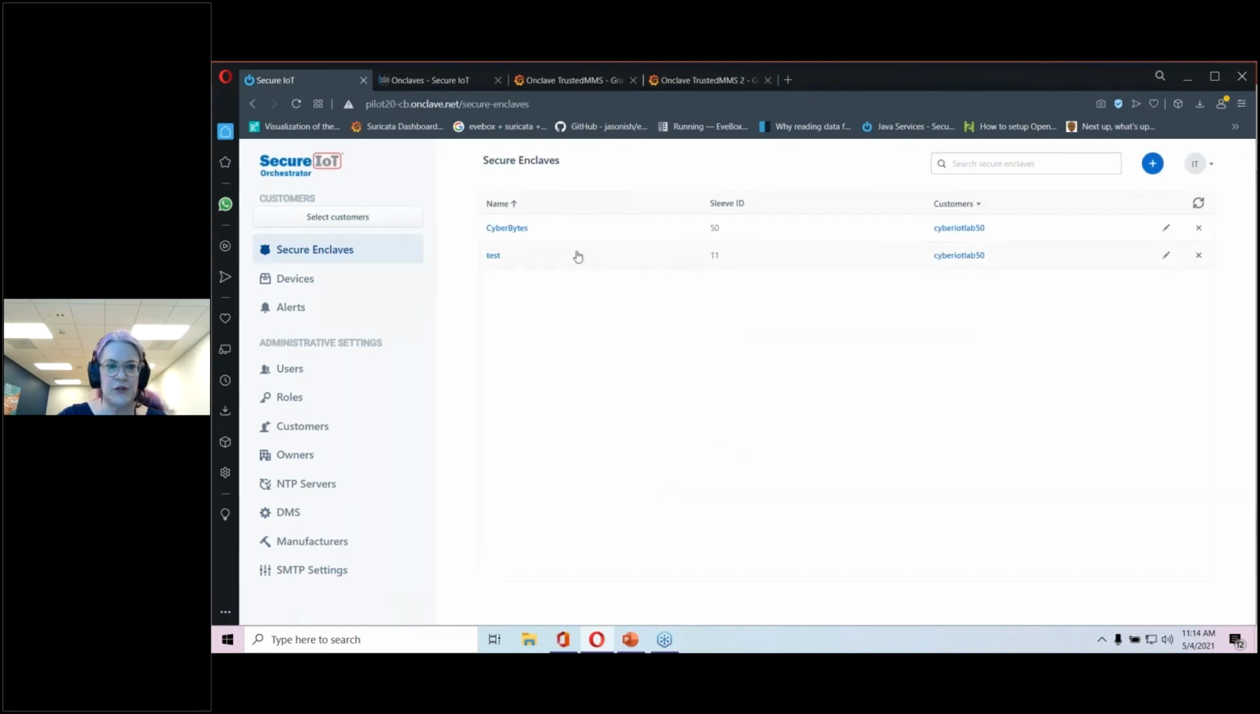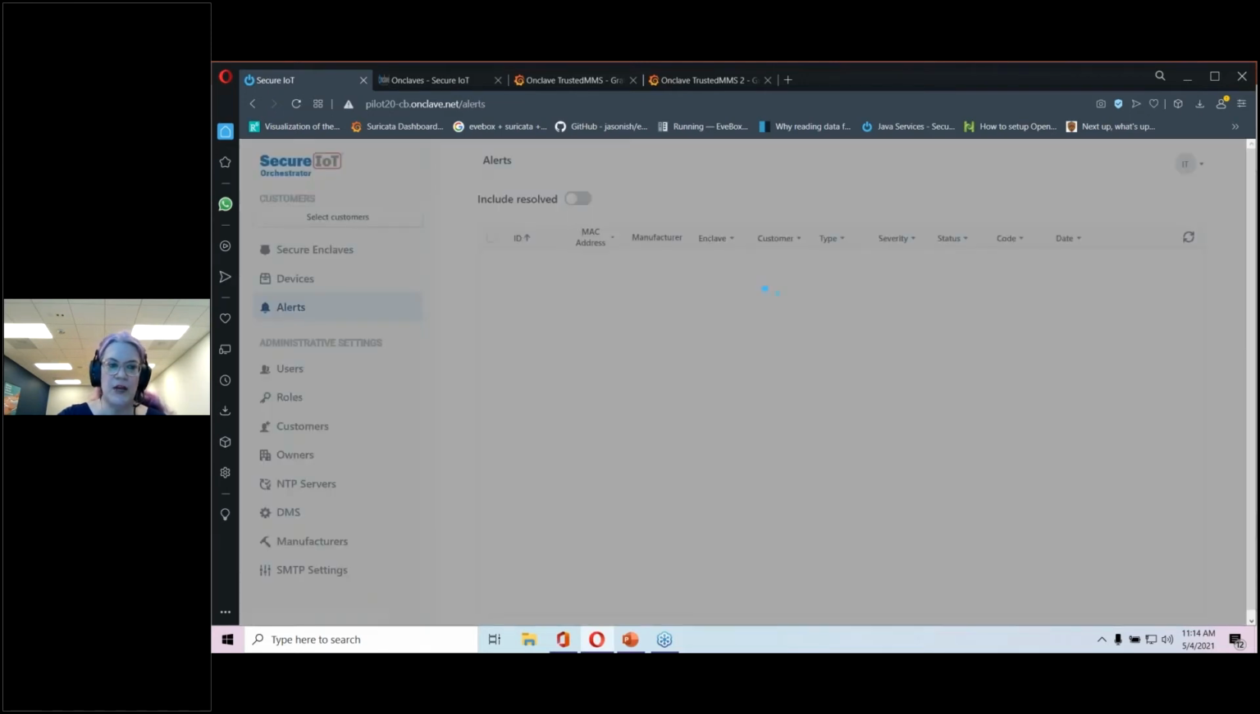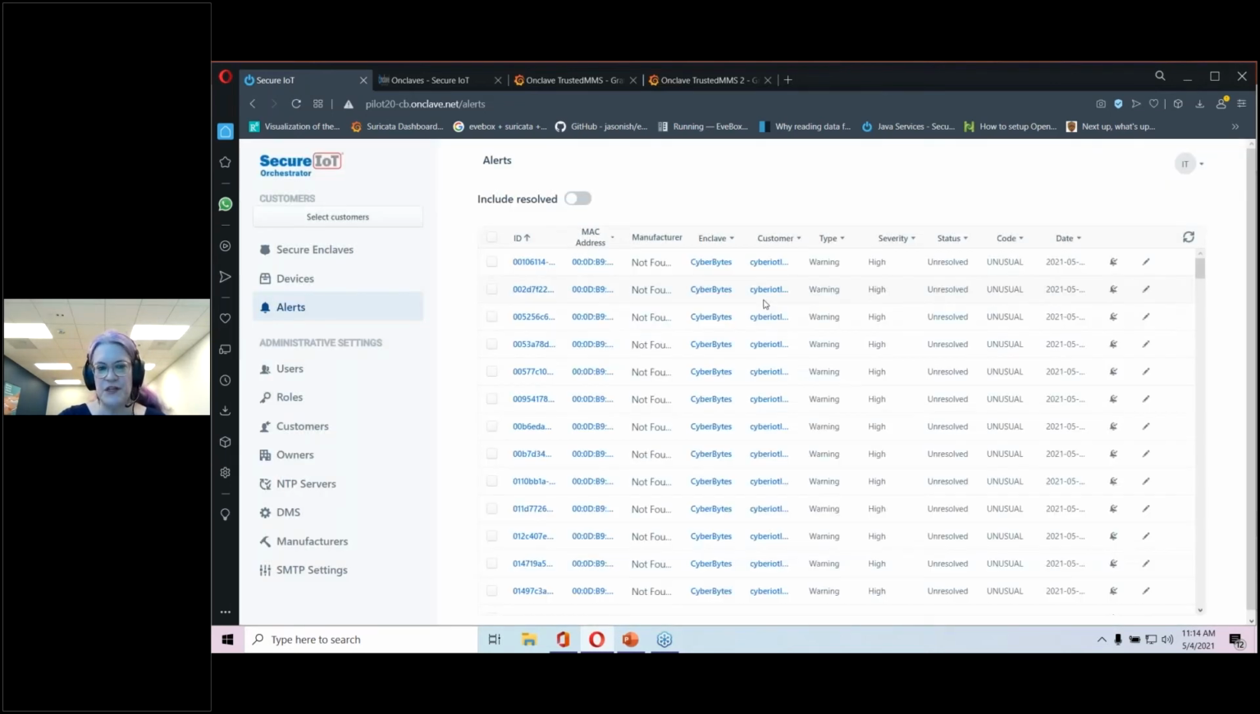And here is actually the Enclave Orchestrator. On the left is the frame on the customer section, and then the administrative settings of the Enclave Orchestrator. Here's where you define secure enclaves, where you have the devices that are part of this orchestrator, and then you have the alerts section. Because there are a large number of alerts in this system, over here at the CyberBytes Foundation on the second floor lab, this takes a moment to display.